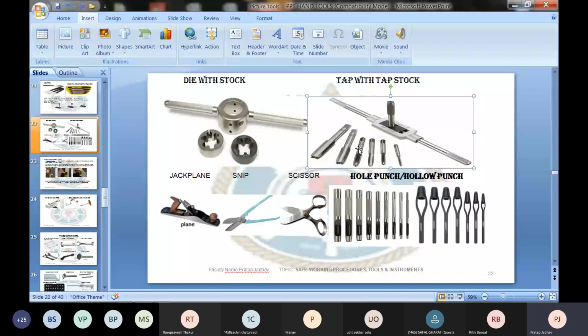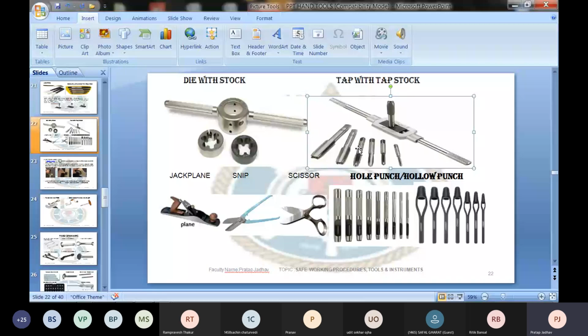So we get the first, second, and final tap. The first tap gives a certain depth of threads. The second tap gives further depth. So you can say 50%, 75%, and 100%, the properly finished threads. And if you use the final tap in the beginning, what will happen? Again, the threads are going to get damaged, and you won't be able to fit the holes, and your time and skill is going to be wasted.